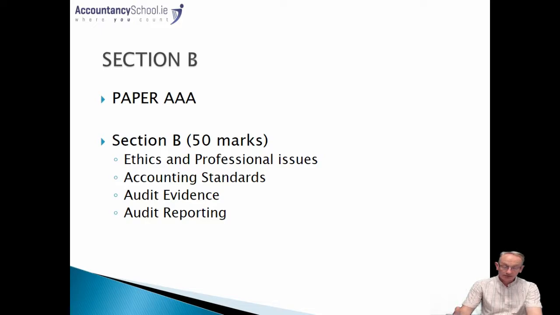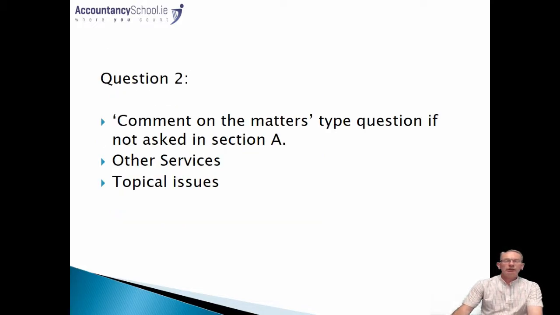The accounting standards again are more than likely going to appear in section B. We'll be looking at evidence, the gathering of it, the recording of it, and so on and so forth. And there will be a very heavy emphasis on audit reporting. Okay, if you think of it, the end result of the audit process will be the report which is going to be put together at the end by the auditor. And this report, which is going to communicate to the shareholders, if that's going to be the document in which the opinion of the auditor is going to be addressed, obviously there's going to be a heavy emphasis on that in the advanced audit and assurance paper.